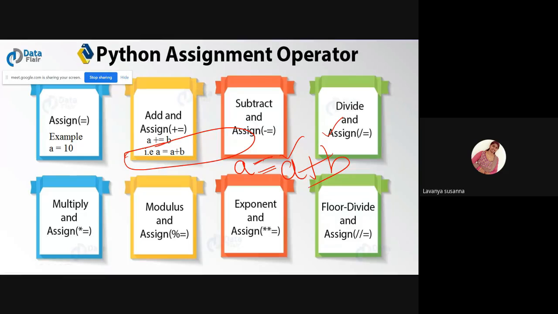Now, if the first operand on the right side is the same as the left side variable, what is the left side variable? A. The left side variable is A and the right side first operand is A.